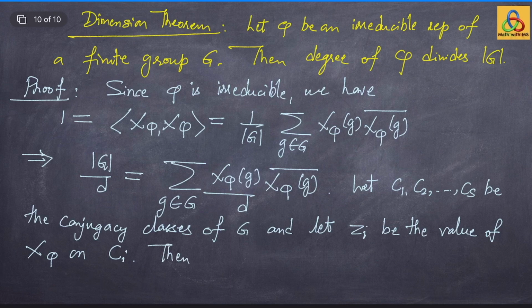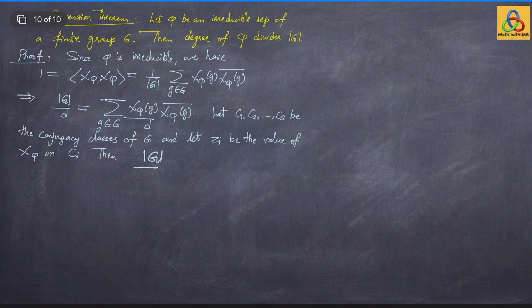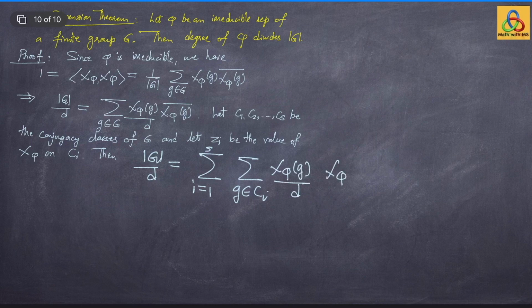Then we can rewrite the above sum as order of G divided by d is the same as summation i from 1 to s, s the total number of conjugacy classes, summation as you vary g in the conjugacy class Ci, chi phi(g) divided by d times chi phi(g) bar.